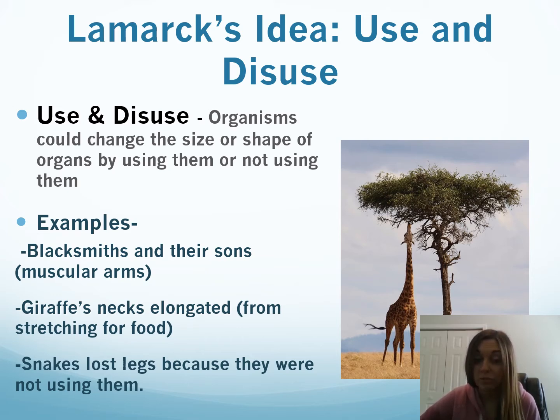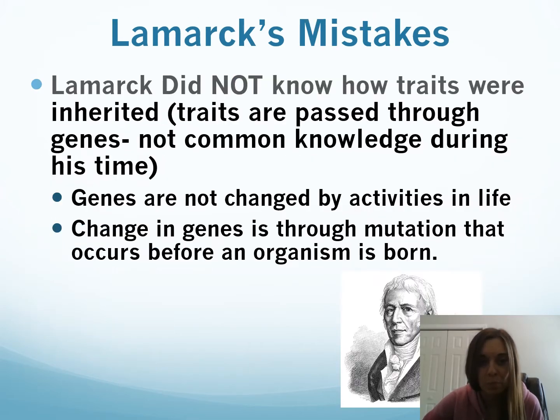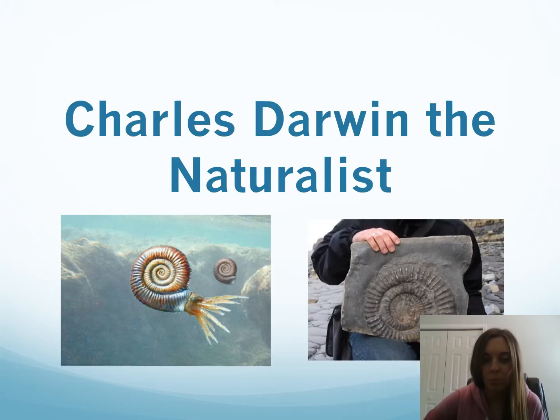Snakes used to have legs. They don't anymore. He believed that snakes lost their legs because they weren't using them. Not true. Okay, so here's where he went wrong. Lamarck didn't know how traits were inherited. He didn't know anything about genetics. Now, genes are not changed by the activities that we do in life. A change in genes needs to happen through mutation, which typically happens before we're born.